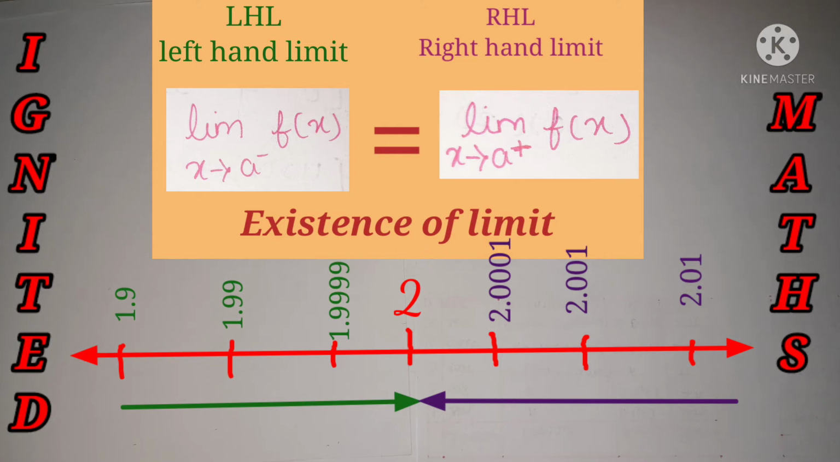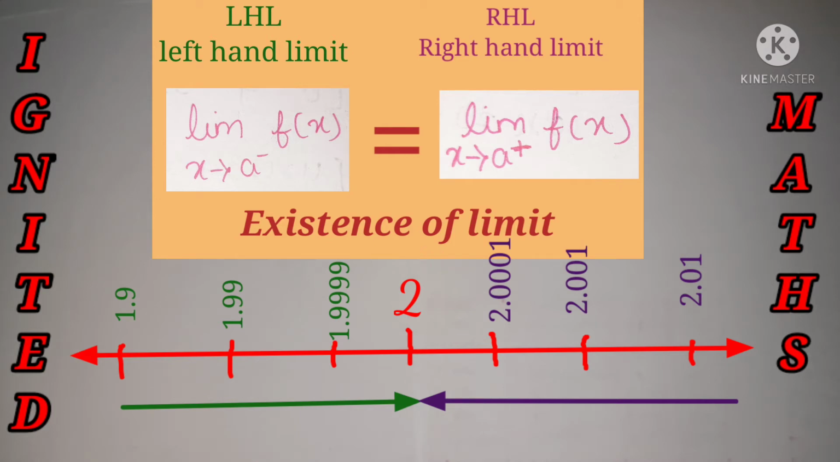Whatever may be at the right hand side is nothing but 3, 4, 5. It's on the right hand side of the a part, and 1, 0, minus 1, all are on the left hand side. Now the limit exists if the LHL value and RHL value are absolutely the same, the value is the same, then the limit exists.